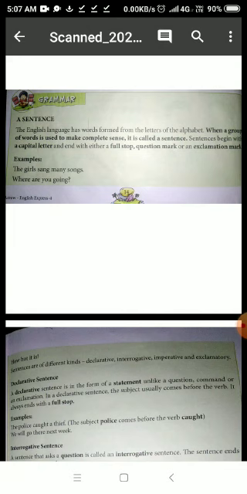Now, students, what is a sentence? Everything you read has a sentence, right? Because whatever we write, whatever we say, it all is a sentence. But how do we make a sentence? How is it formed? A sentence is formed from the letters of the alphabet, right? It has a group of words. What is a sentence?